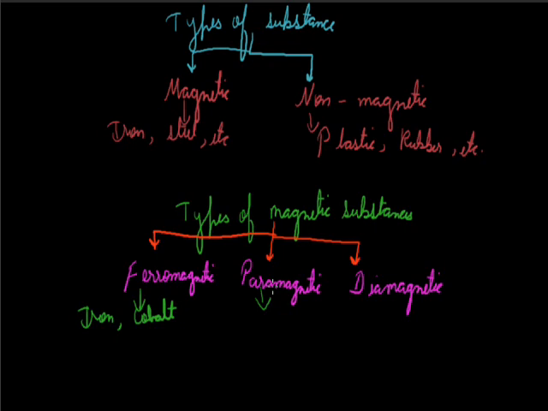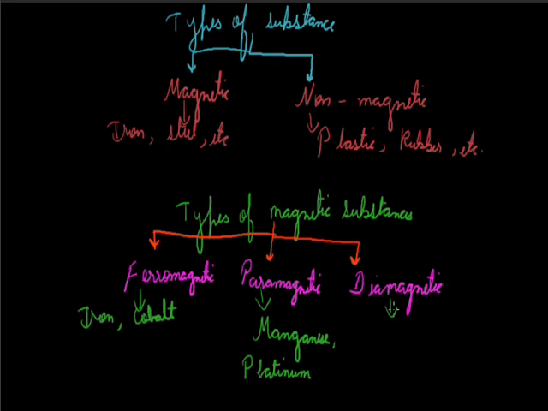Next, paramagnetic substances. Paramagnetic substances are those which are feebly magnetized, which means they are magnetized to a lesser extent. When these substances are suspended freely, they set their magnetic field parallel to the direction of the magnetic field. For example, manganese, platinum. And last is diamagnetic substances.